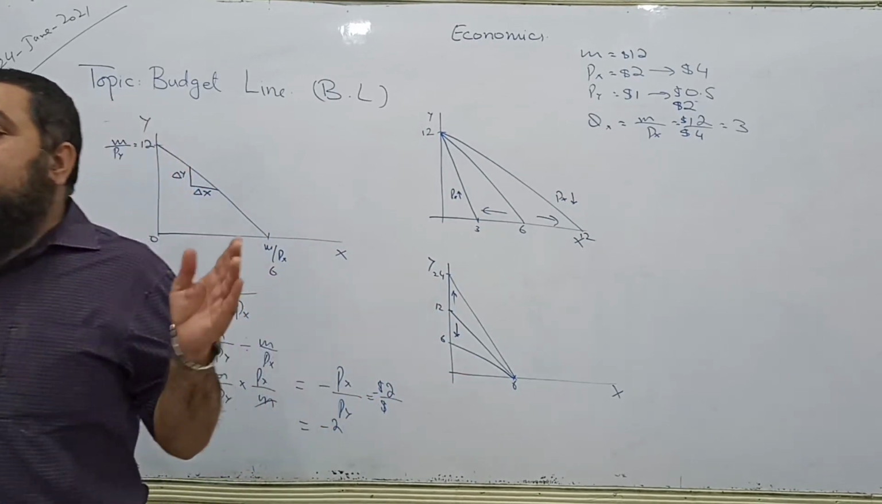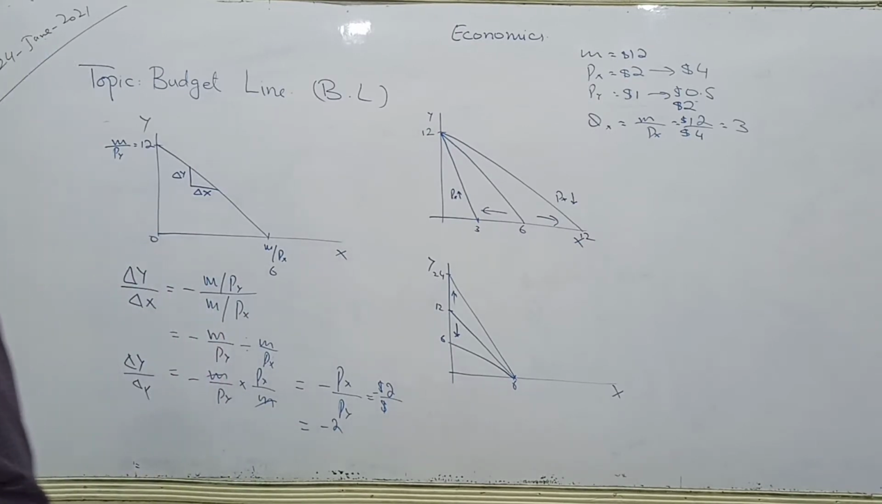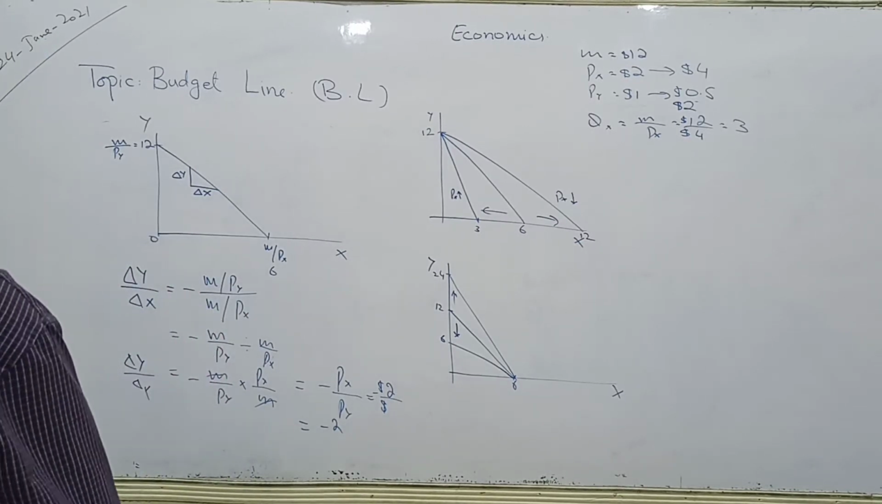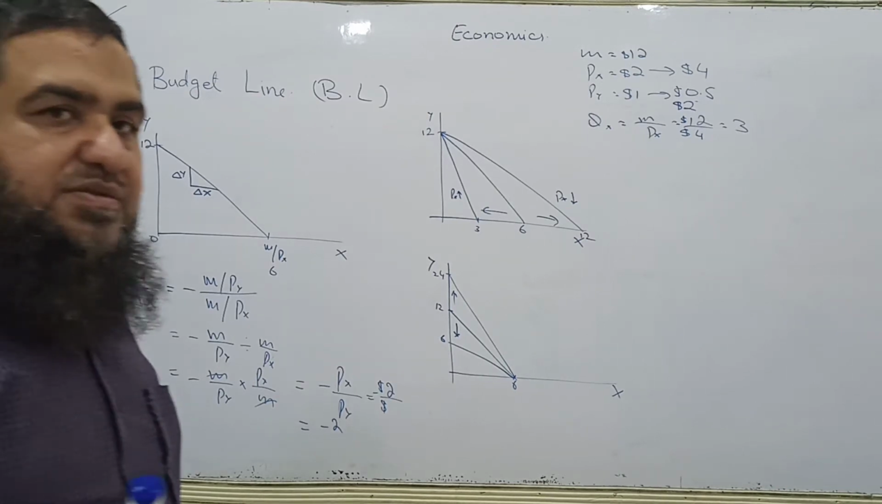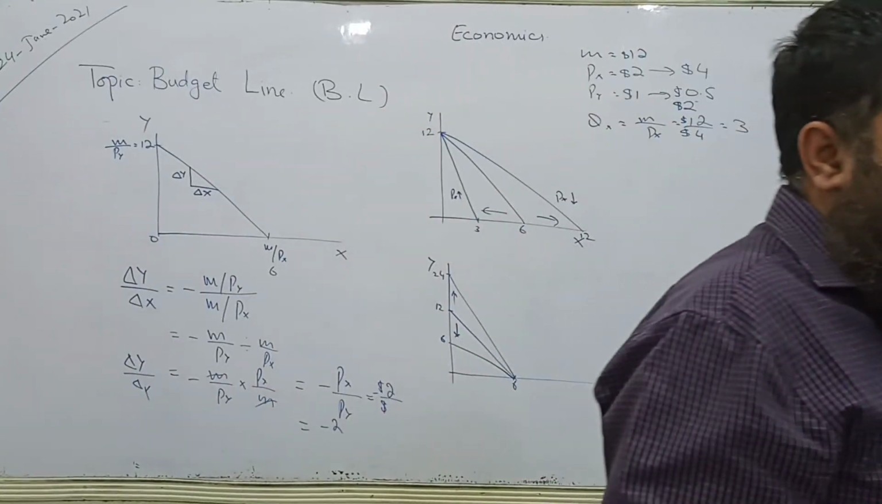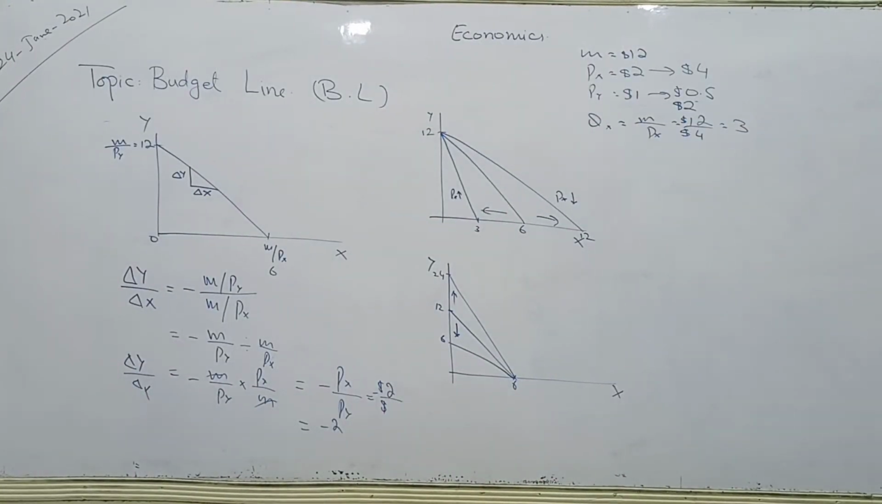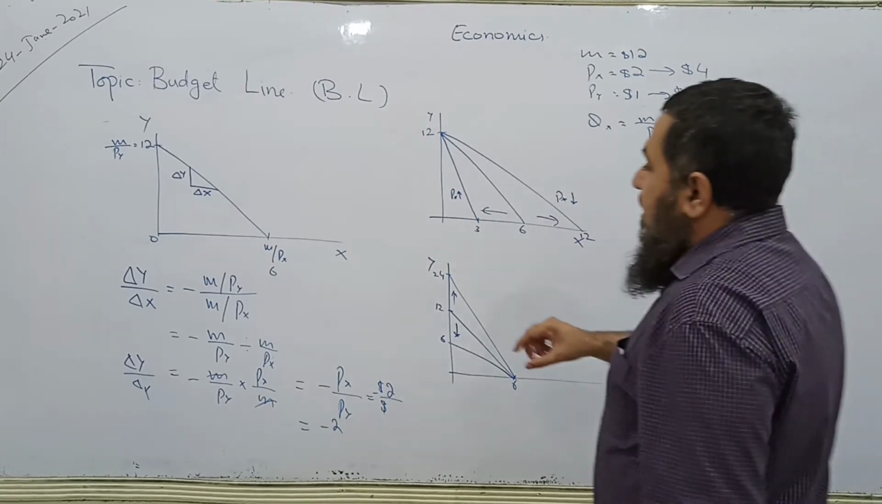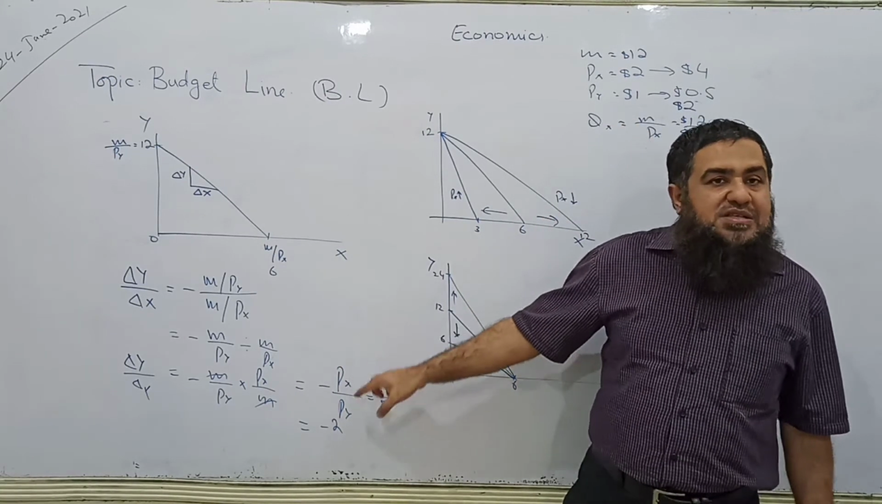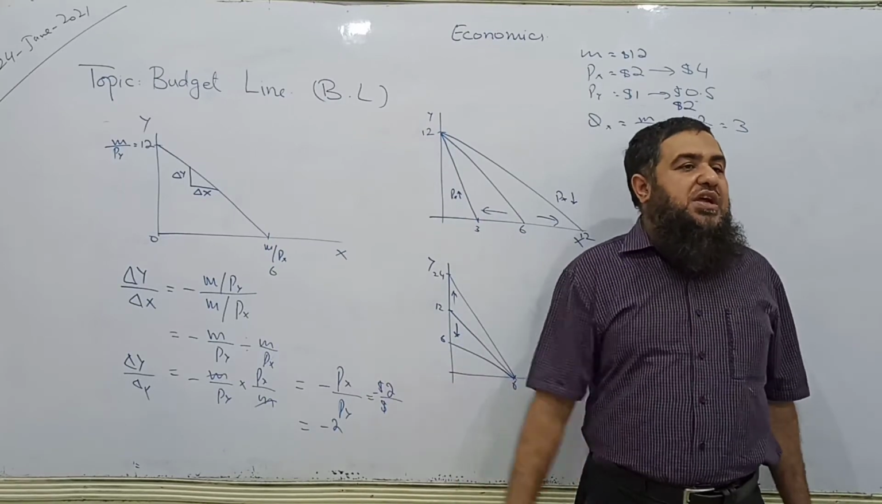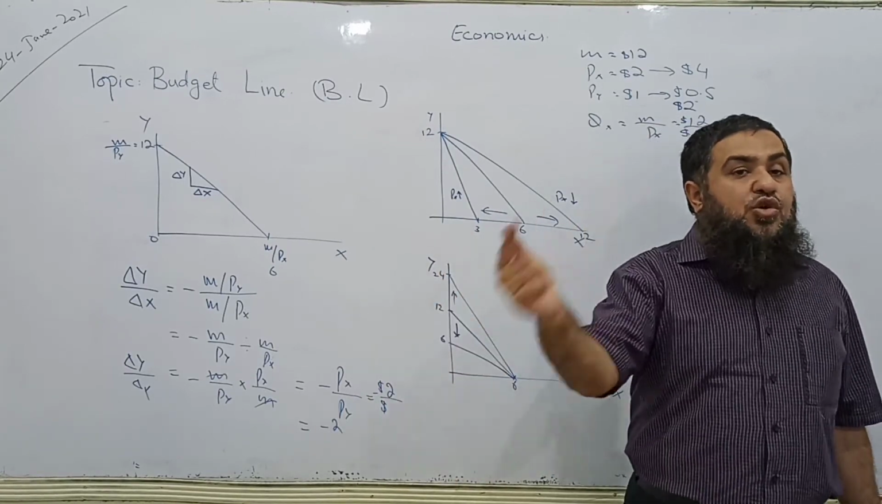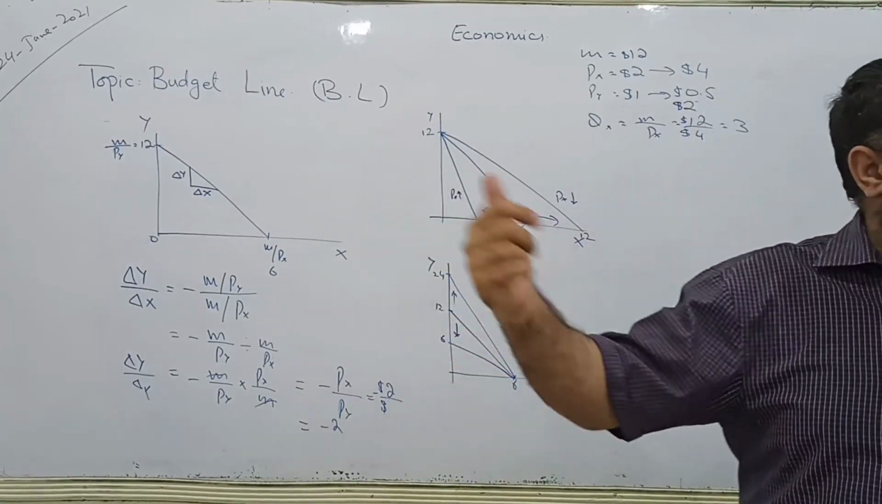Clear? So when the price of X falls, the budget line will rotate outward from the horizontal axis due to the price fall in X. And when the price of Y falls, it will have an outward rotation from the Y axis and vice versa. Clear? So this is how, when the prices of X and Y change, there will be a change in the slope of the budget line. Slope, or rate of change, that has changed.